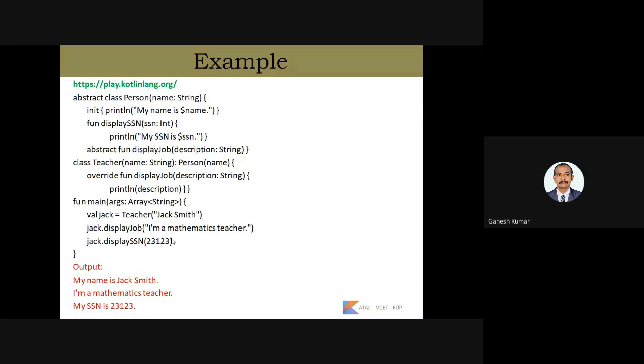Followed by that, we are sending the argument "I am a max teacher" as the description string, and for display SSN we are sending the SSN number as an integer to that particular class object. On passing these three parameters, we will receive the output: my name is Jack Smith and I am a max teacher and my SSN is 23123.